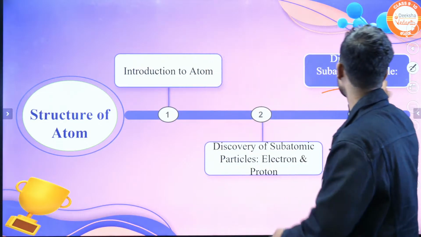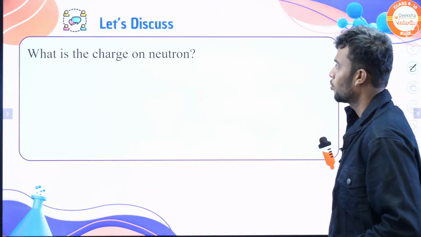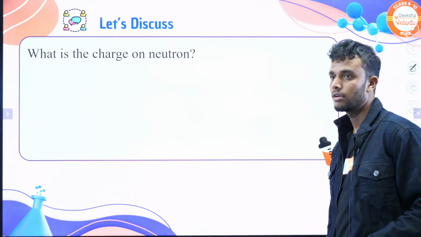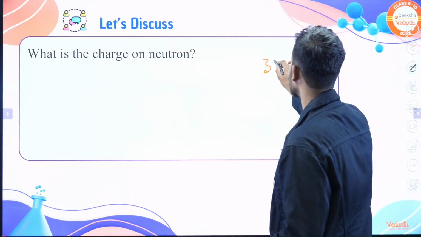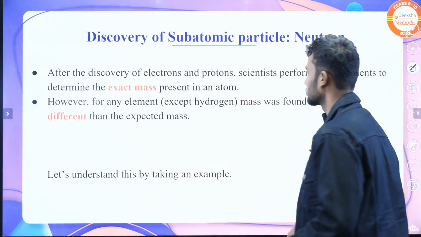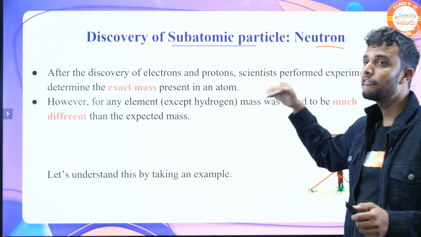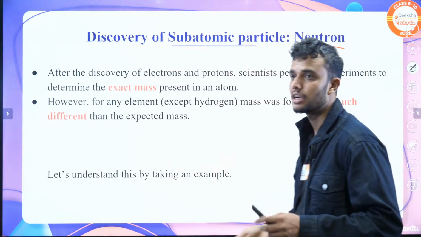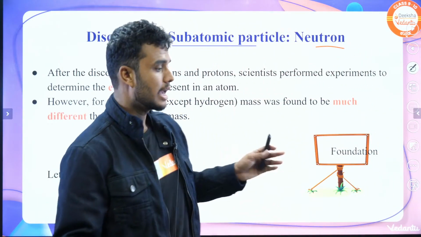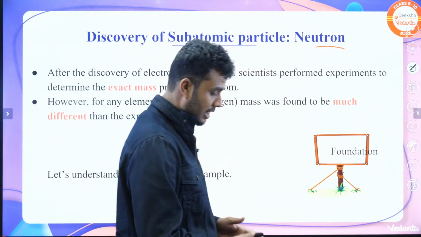Let's move on to the neutron. What is the charge of a neutron? The charge of a neutron is 0, student. Come on, why is it discussed? Discovery of neutron. After the discovery of the electron and the proton, what happens,